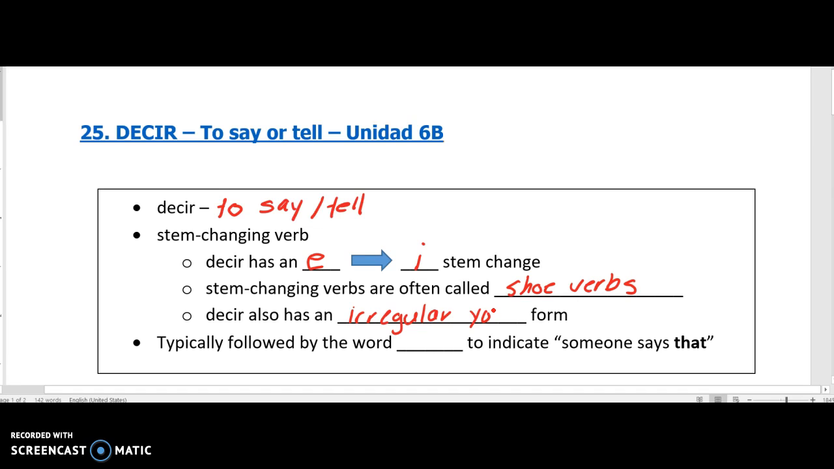Now, typically the verb decir is followed by a word to indicate someone says that. Usually, like, I say that we're going to have a test on Friday, or you say that you want to come over to your friend's house. So it's typically followed by the word that, and in Spanish, we use the word que. And you can see that que is kind of a chameleon of a word. Que has lots of different uses depending upon how you're putting it in a sentence. So you're going to see that you're going to use the word que a lot.